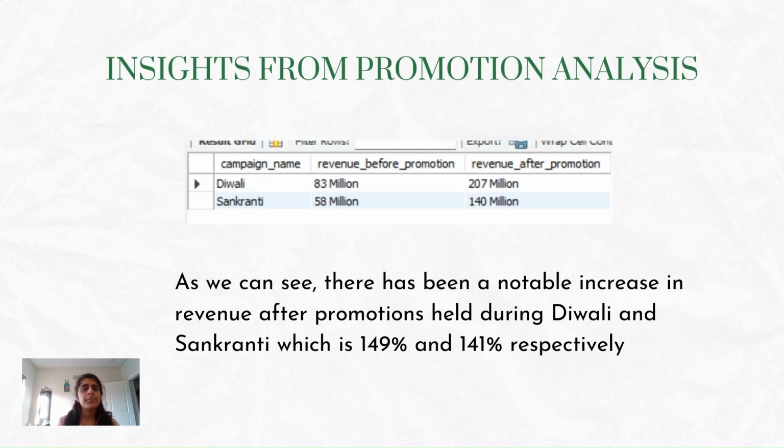Another analysis on promotions that the executive needed to understand as SQL implementation is how much revenue was generated before and after promotion for each season, that is Diwali and Sankranti. So, as we can see, the SQL query output in Diwali there was 149% increase in revenue generation after promotions, and in Sankranti it was 141%. That is, it went from 58 million rupees to 140 million rupees.